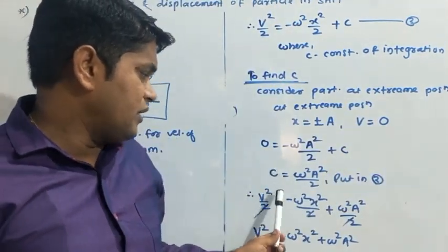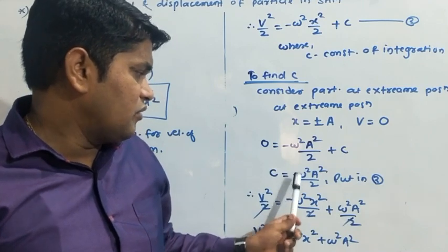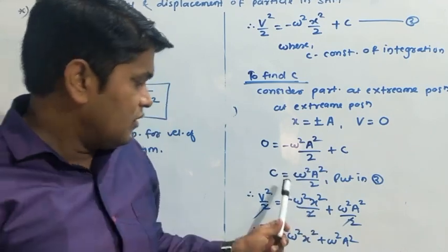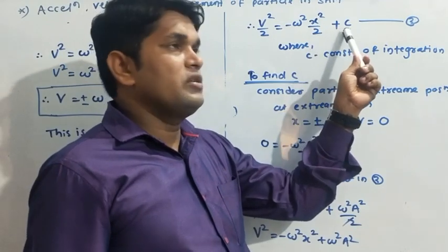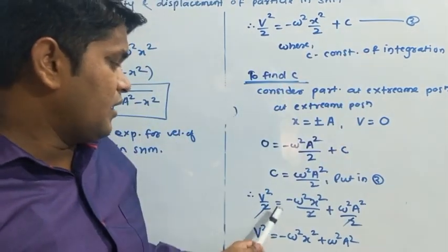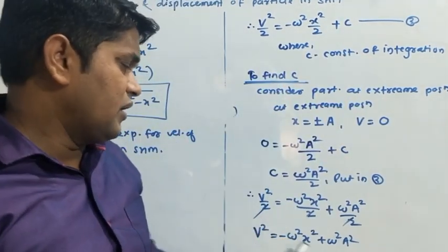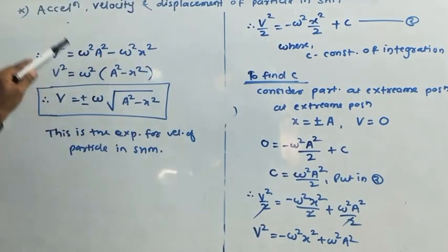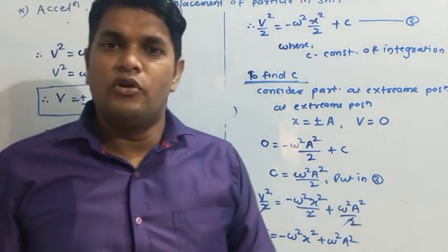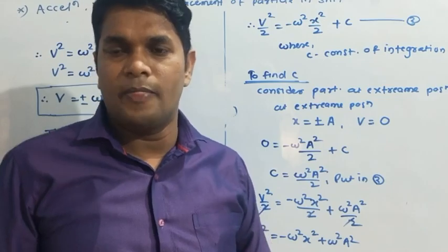Putting this value, we get c equal to omega square into a square. Now putting that value of c here and cancelling 2 on both sides, we get this equation. Rearranging the terms, we finally get the expression for the velocity of the particle in SHM. Understood?